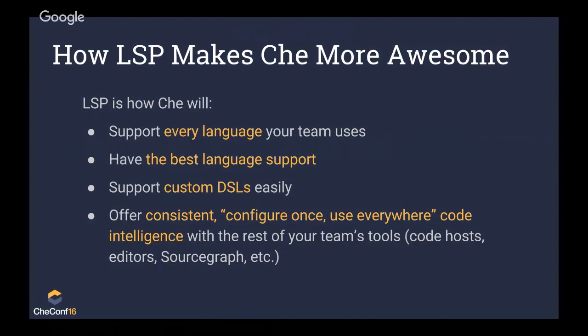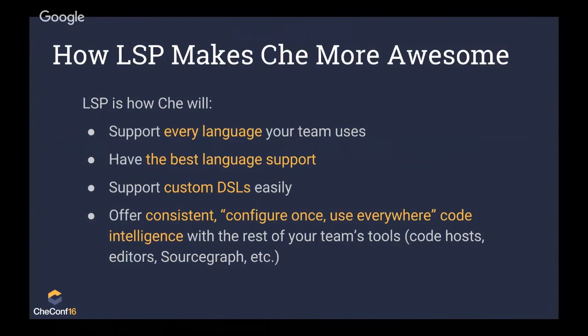And Language Server Protocol has a way to help with that, where the language intelligence, the language analysis works everywhere across all of the tools that you use. It's a standard protocol. There's not a lot of really complex configuration required for it, so that you, as the person setting up Che for your team, or as the team lead, can add stuff with the stuff you'll see next about embedding Che configuration and language server configuration in the workspace in the repository itself. And that's going to work for the code host you use, the editors you use. Sourcegraph is going to be able to pick that up. And you're never going to have to spend 2 or 3 days setting up a new teammate.